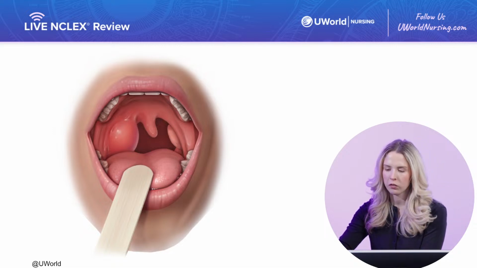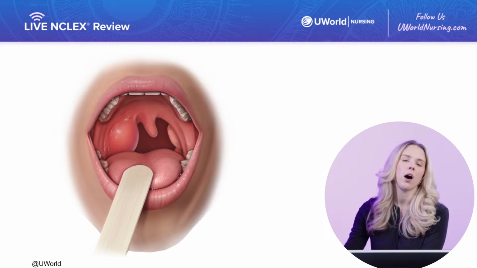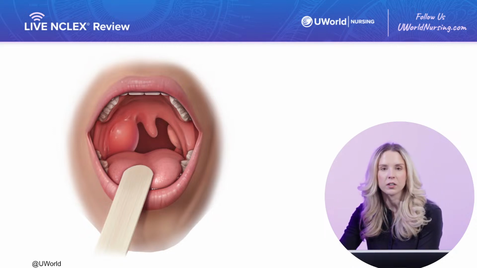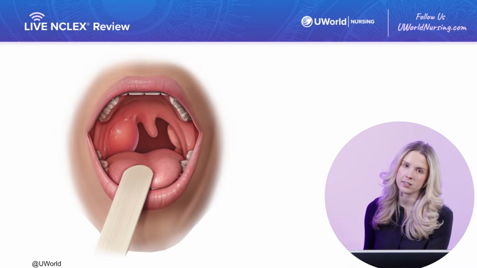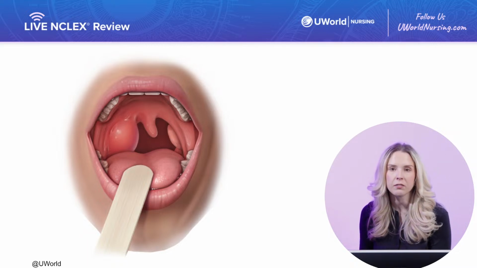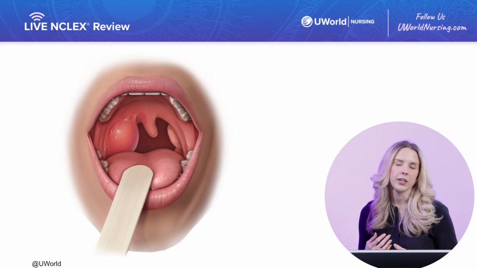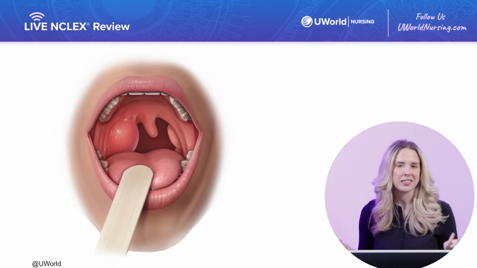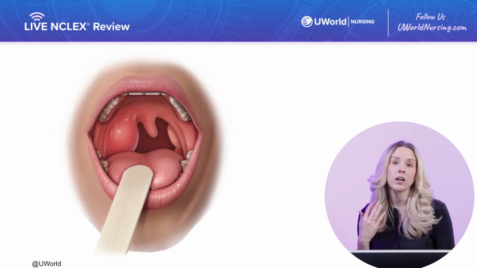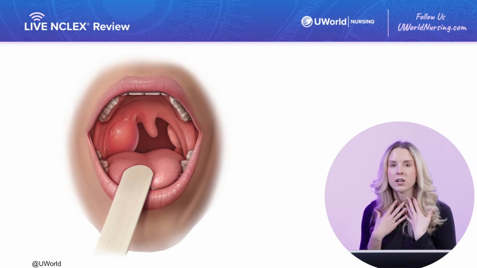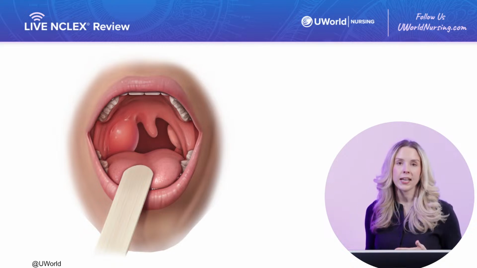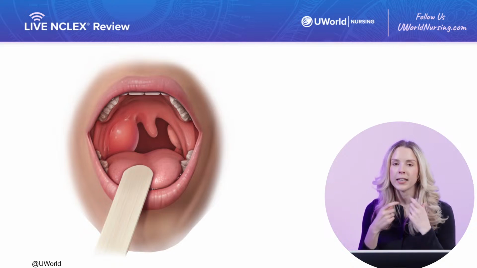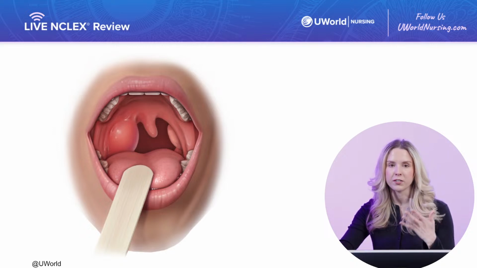So we're going to look at a few of them. First, I'm going to pull up an image of our peritonsillar abscess. This is just one of our unpleasant potential complications we can see from strep throat. But a peritonsillar abscess is just an abscess in the tonsil, exactly what it sounds like. It can be emergent because if it gets large enough, it can actually obstruct the airway. Our pediatric clients already have small airways, so any obstruction is really a cause for concern.